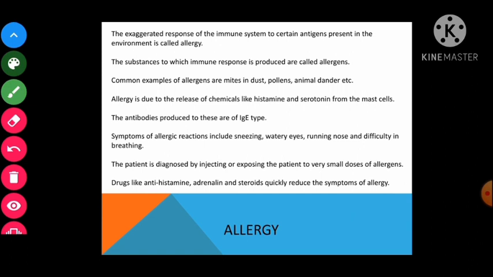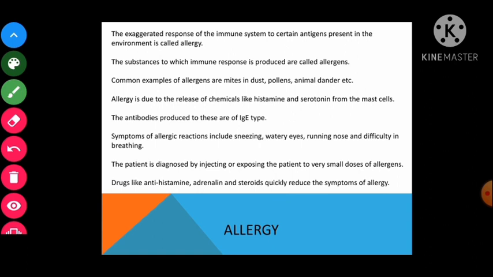Children, talking about the allergies, the exaggerated or hypersensitive response of the immune system to certain agents in the environment is called allergy, and its causing elements are allergens.